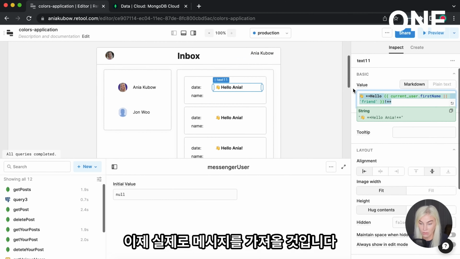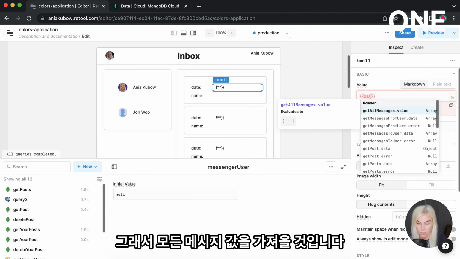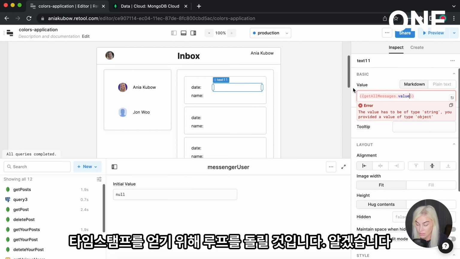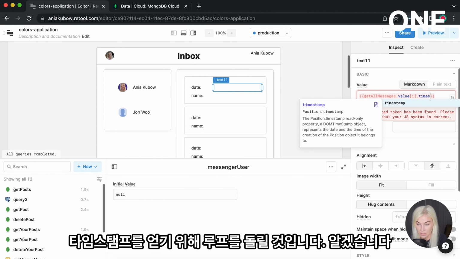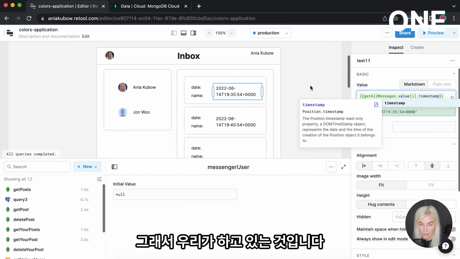And we are now going to actually get our messages. So we're going to get all messages value. I'm going to loop to get the timestamp. Okay, so that's what we're doing.